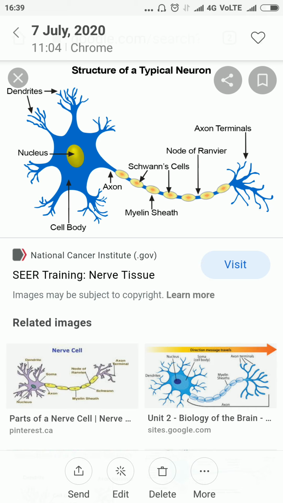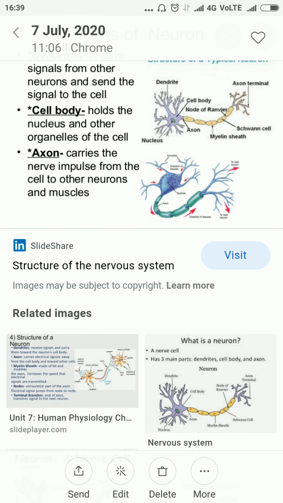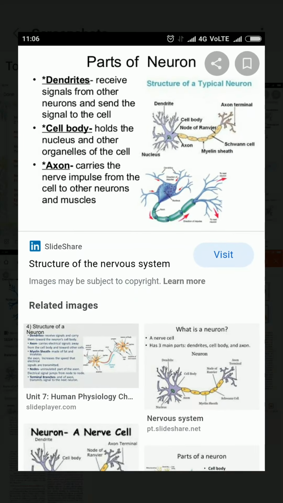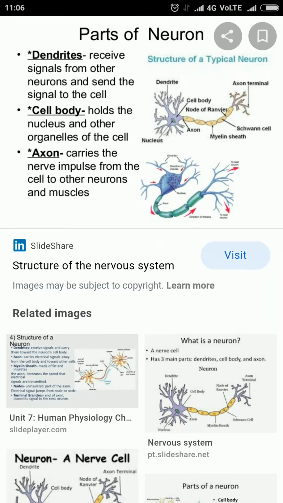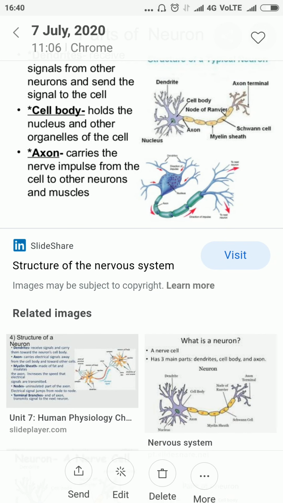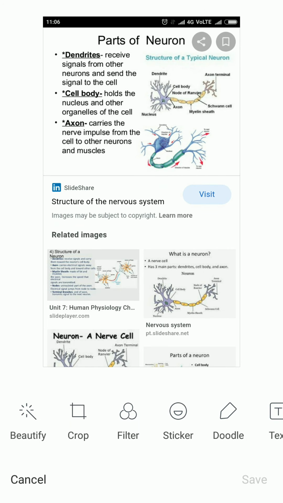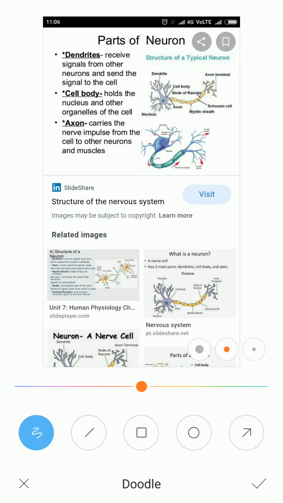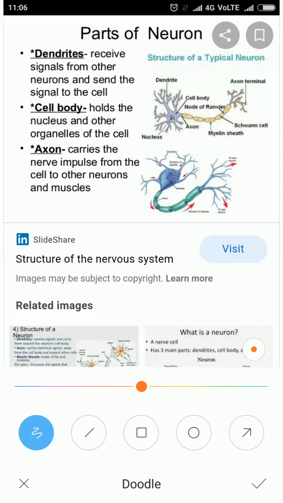The cell body is called cyton. Here you will see the parts of a neuron. The very first is called dendrite.